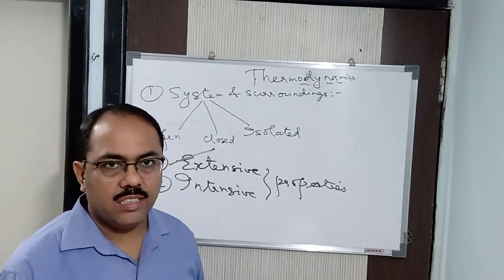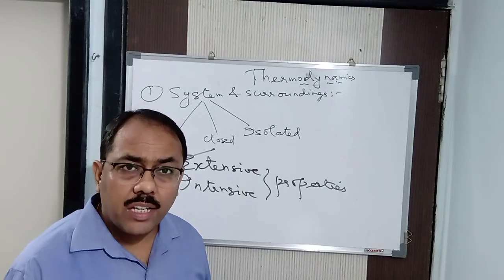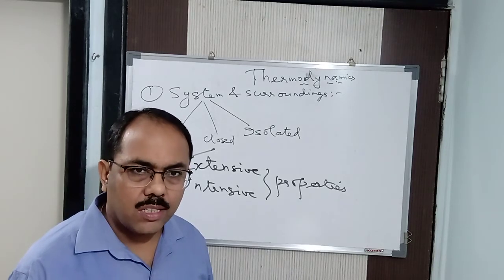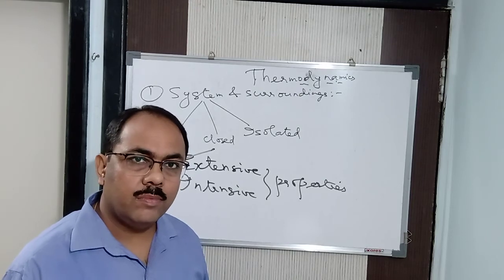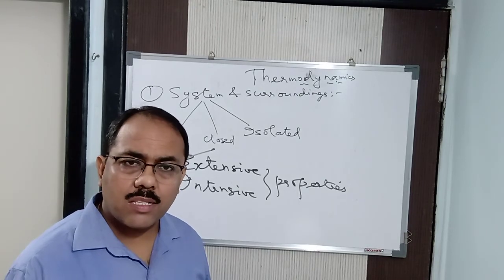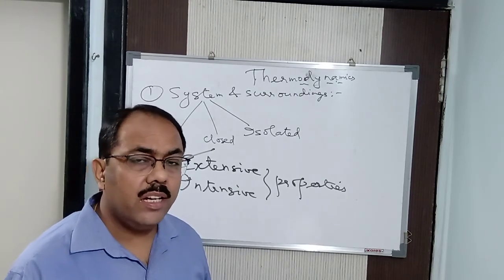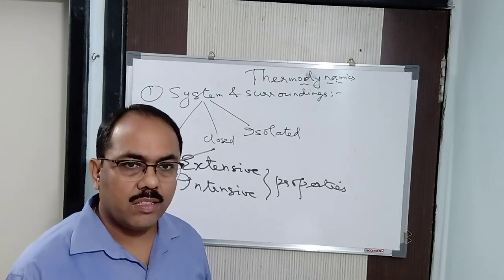We can say that. Why? Because temperature is an intensive property. It depends upon the nature. It does not depend upon the mass of the system. Got it? It does not depend upon the mass. So hence temperature is an intensive property. We can say that. Clear?